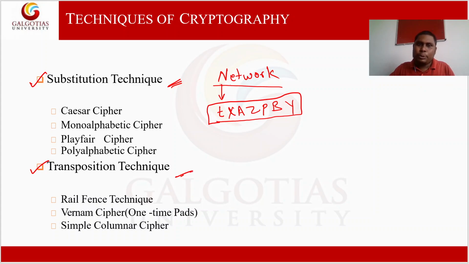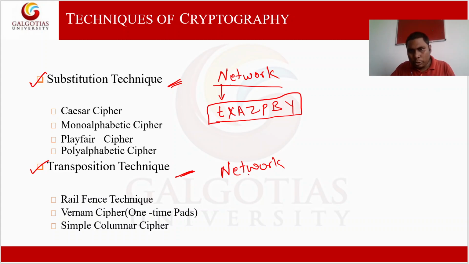And the second one is the transposition cipher. Transposition cipher uses an algorithm in such a way that it does not substitute information. It just rearranges the information to generate a ciphertext. For example, let us assume that I am taking a plain text, network. But in this network, we are not going to substitute n with something. We are going to rearrange it. We are going to jumble this plain text to generate a ciphertext.